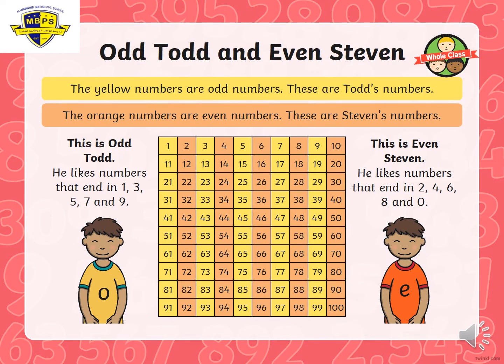You can have a look here at the odd and even numbers on the 100 chart. The yellow numbers are odd numbers. These are Todd's numbers. And the orange numbers are the even numbers. These are Steven's numbers, okay? So you can recognize the even numbers like what we have before, like the multiples of 2, or like skip counting by 2. 2, 4, 6, 8, 10, 12, 14, 16, 18, 20. These are even numbers. And you will find the yellow numbers, which are 1, 3, 5, 7, 9, 11, 13, 15, 17, 19, and so on. All of these are odd numbers.